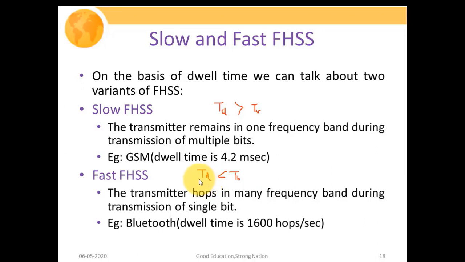So the transmitter hops in many frequency bands during the transmission of a single bit. This is what I have tried to explain. The example of a fast hopping frequency hopping spread spectrum system is Bluetooth, where the hopping rate is 1600 hops per second. It means in a single second, your carrier frequency changes 1600 times.